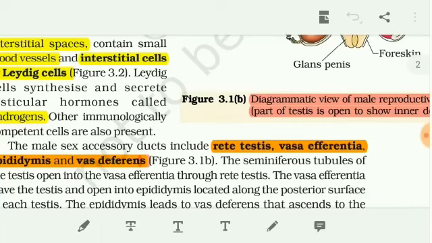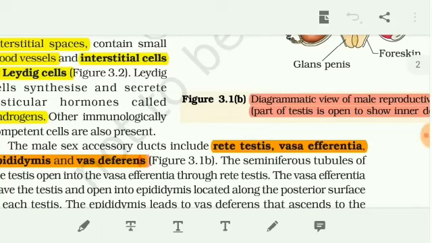Normally, only after puberty does the male produce sperm, so after puberty the sperm are produced inside the seminiferous tubules. Then the produced sperm travel into the rete testis first, then into the vas efferentia, enter the epididymis and then the vas deferens. These are the tubes which carry the sperm.